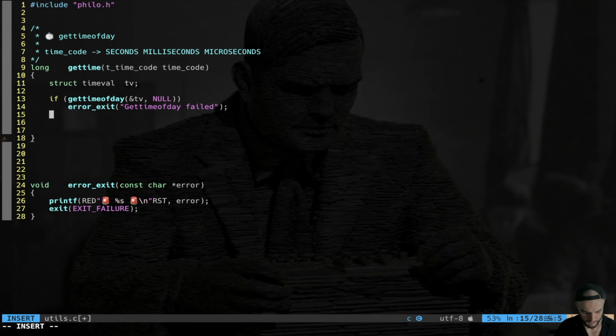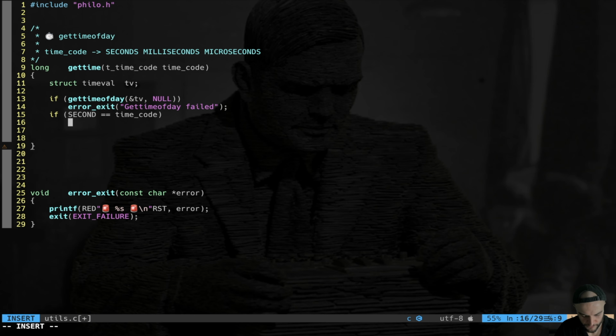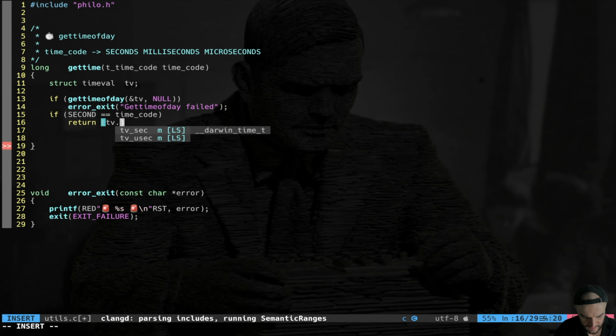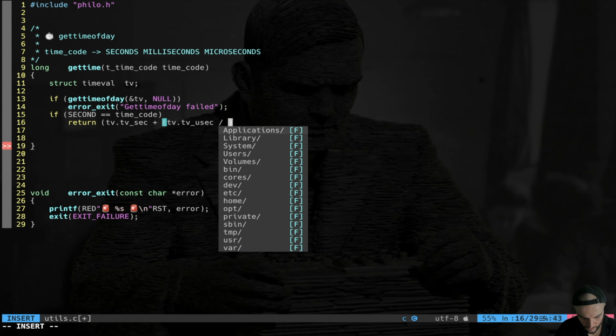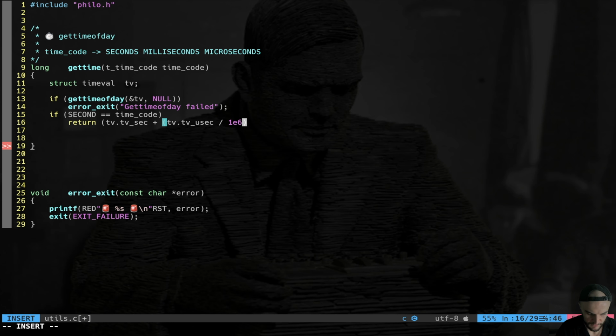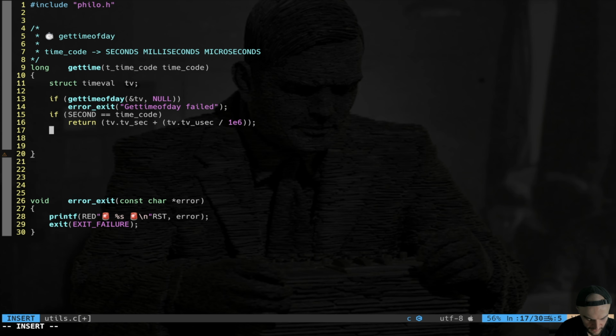What can I do with that? Well, I simply check the time code. If second is equal to time code, what do we do? Do you want to return the actual seconds? So you're gonna return time value, I access seconds normally, plus time value microseconds, and here we have to convert in seconds. So we're gonna use scientific notation, which is divided by 1e6, right? To make the conversion. Then the pattern is the same, right?